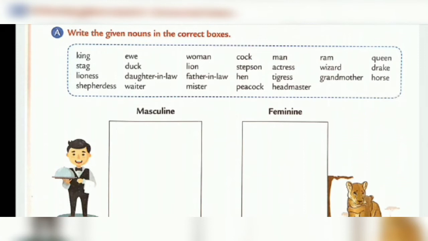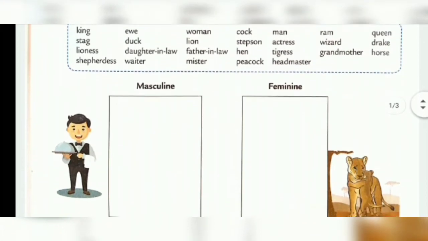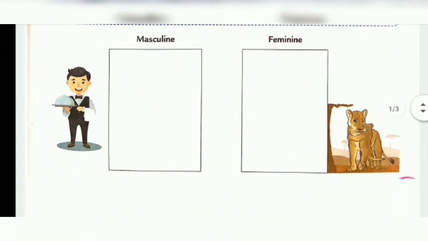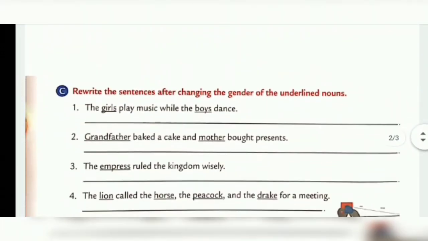For example, king, stag, lioness, shepherdess, Eve, duck, daughter-in-law, waiter, woman, lion, father-in-law, Mr., cock, stepson, hen, peacock, man, actress, tigress, headmaster, ram, wizard, grandmother, queen, drake, and horse. Now all these are nouns. You have to identify which is masculine and which is feminine, right?